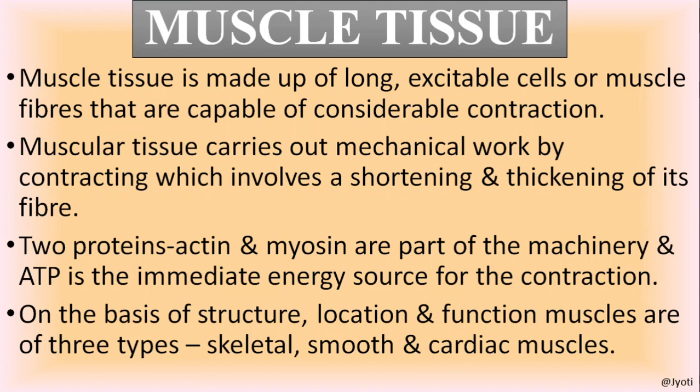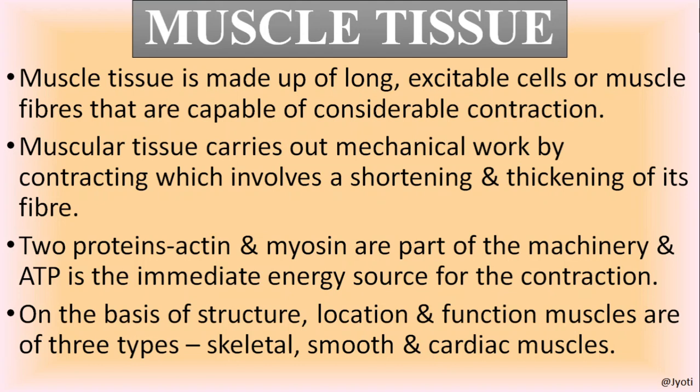So let us start with muscle tissue. Muscle tissue is made up of long excitable cells or muscle fibers. The muscle cells are called muscle fibers, and the speciality of this cell is that they can undergo contraction. No other cell can undergo contraction. So this is the speciality of the muscle cell.